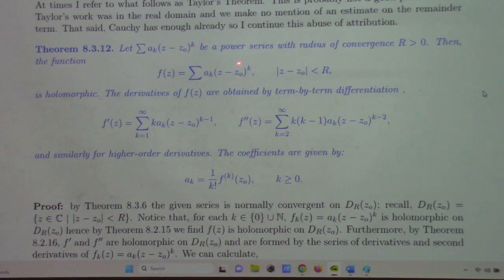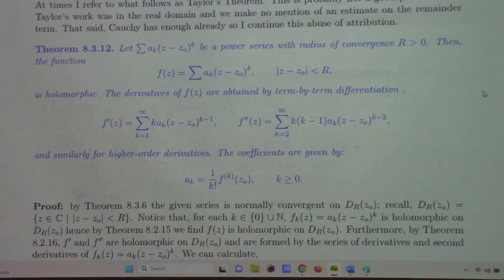If we have a power series with radius of convergence R greater than 0, then the function defined by the power series is holomorphic. Why? Because it is a series of holomorphic functions, because power functions are holomorphic. Therefore, a series of power functions is holomorphic. Therefore, I can differentiate term by term, and those functions are also holomorphic. Here I'm using that the derivative of the limit is the limit of the derivatives for the sequence of partial sums, that theorem.